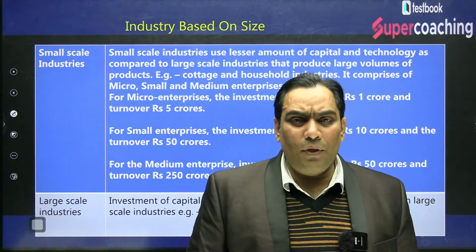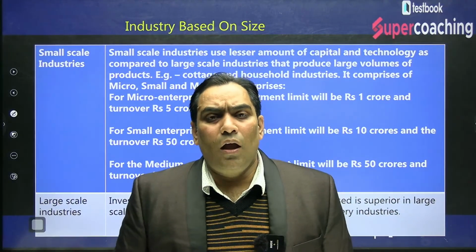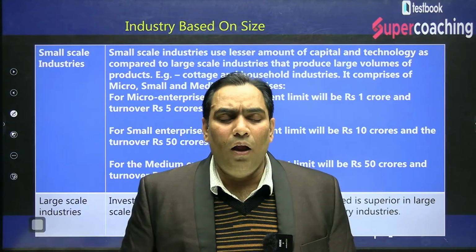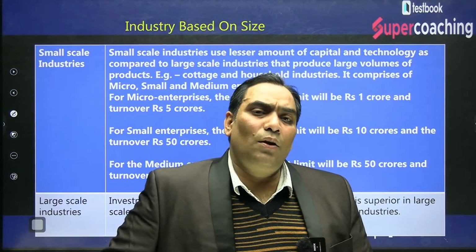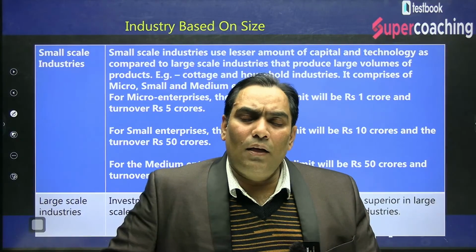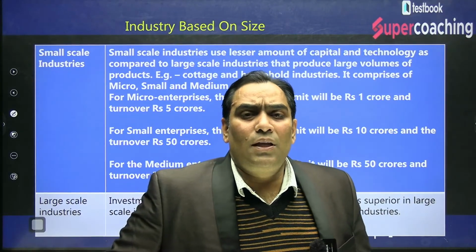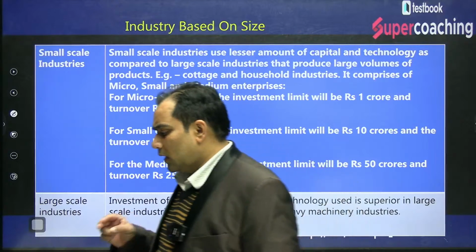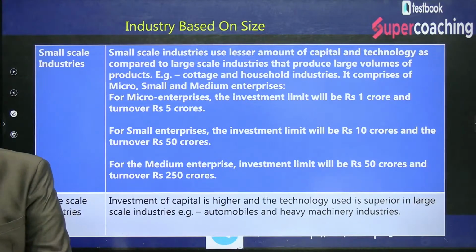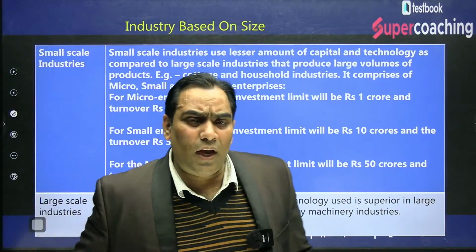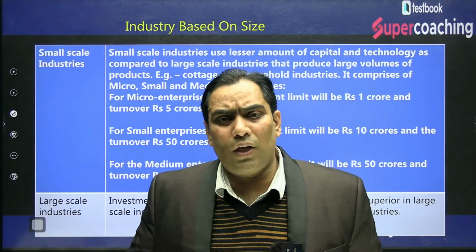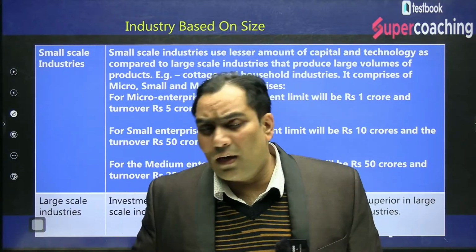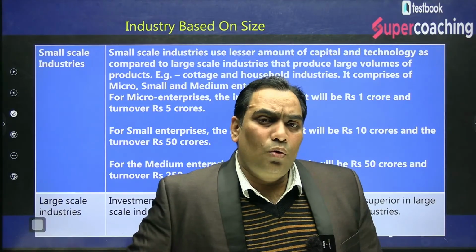Small industries are those industries which are using small capital, that means not using a large amount of capital, and they are using the older technology. That means there are two criteria by which an industry can be considered a small industry. Those industries which produce at a small level, that means they are not going to produce at large scale. And second, they generally use redundant or older technology. Those industries are known as small industries.